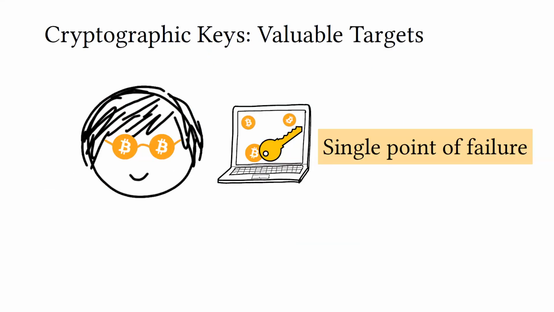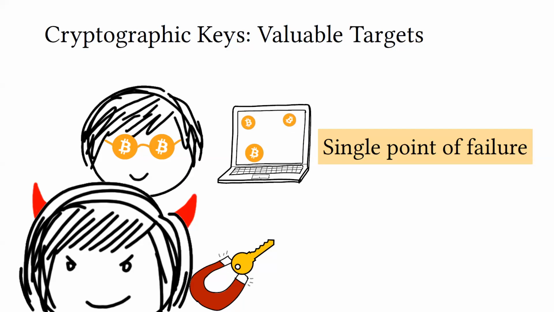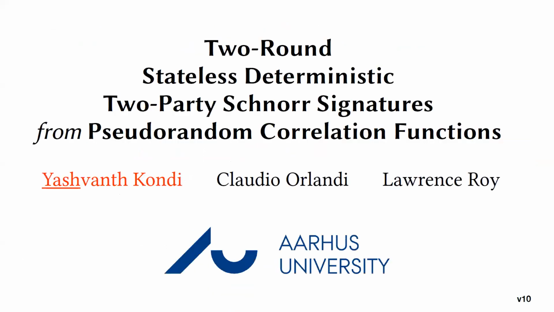Correct version of the slides? No, it's too late. So the next talk is "Two-Round Stateless Deterministic Two-Party Schnorr Signatures From Pseudorandom Correlation Functions" by Yash Kondi, Claudio Orlandi, and Lawrence Roy. And Yash will give the talk. Fine now?